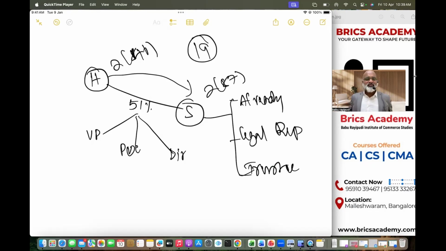So section 19 is very simple. Subsidiary company cannot hold shares in holding company. However, subsidiary company can continue holding shares under the following three circumstances. Number one, if it was already holding shares, it can continue holding shares. Number two, as a legal representative, it can continue holding shares. Number three, as a trustee for the shares of holding company, it can continue holding shares.